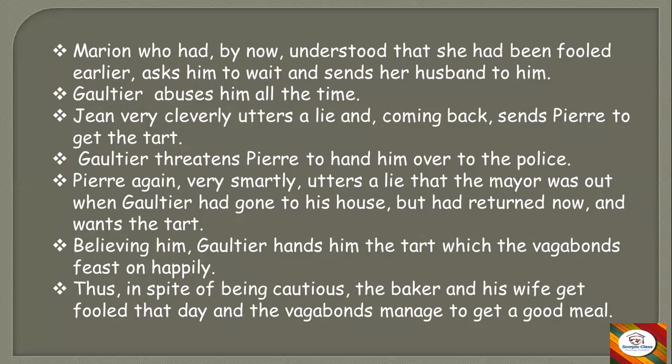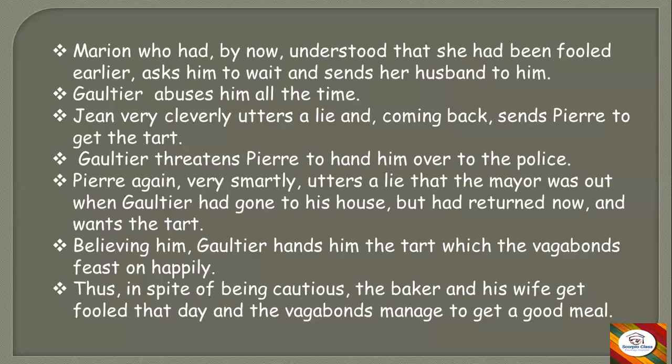Now Gaultier threatens Perry to hand him over to the police. As soon as Perry reaches the house of Gaultier, he starts threatening him. He says, "You are cheating, you are fooling us. I will hand you to the police." So here Perry, again very smartly, utters a lie that the mayor was out when Gaultier had gone to his house, but had returned now and wants the tart. So cleverly he changes the topic and says that when you went to the house, the mayor was out, but now he has returned and wants the tart, now he wants to dine with you.